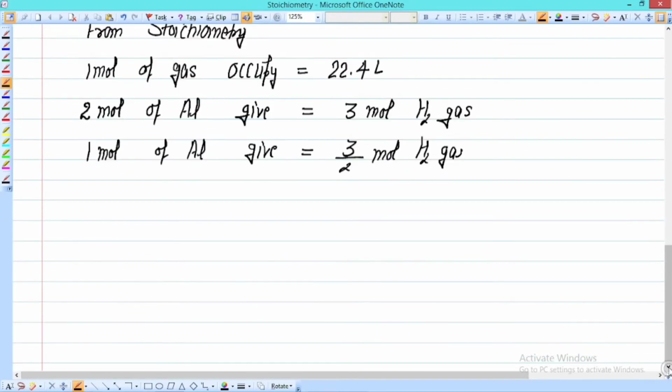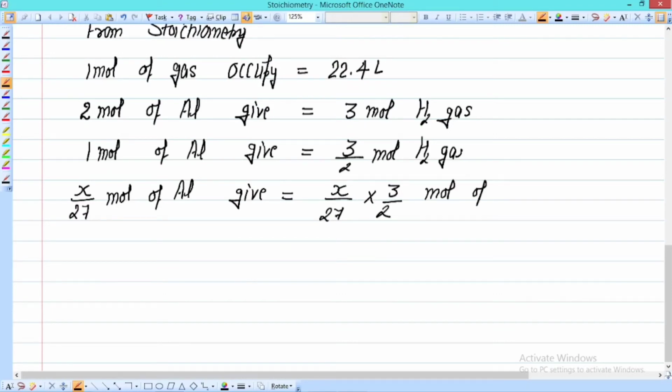And as we have x divided by 27 mole of aluminium, it will give x divided by 27 into 3 divided by 2 mole of hydrogen gas.